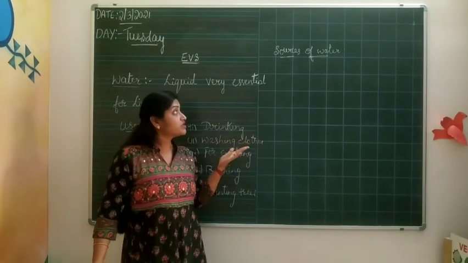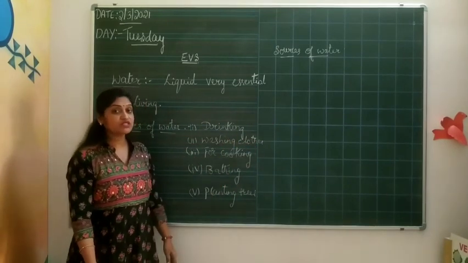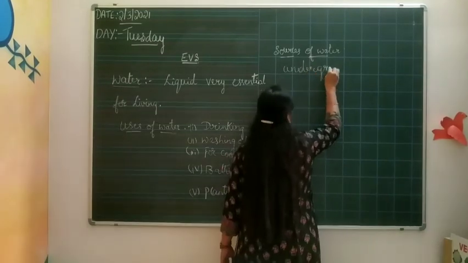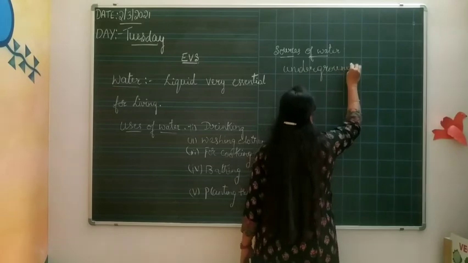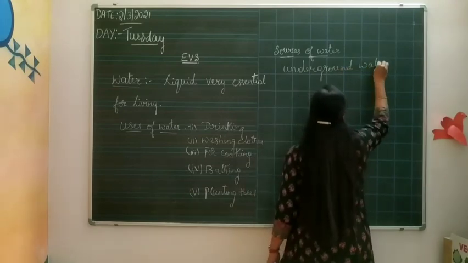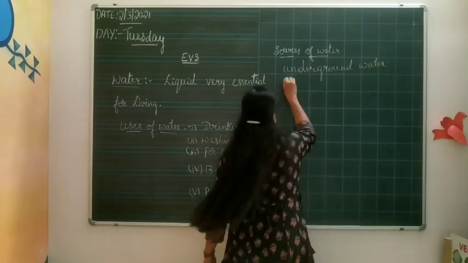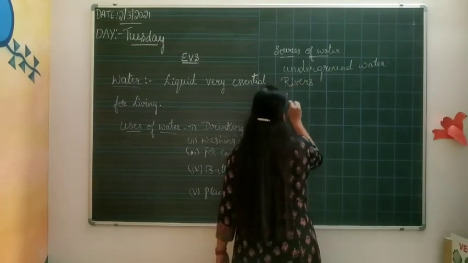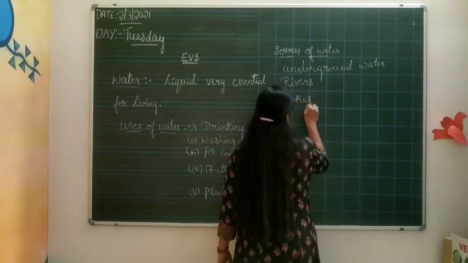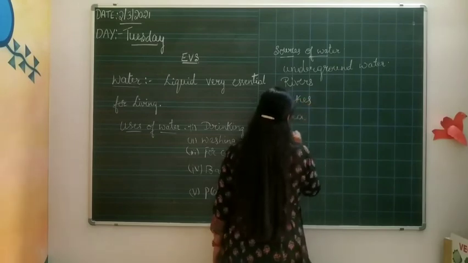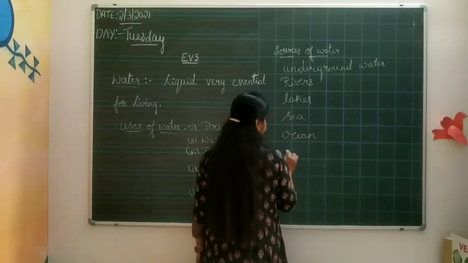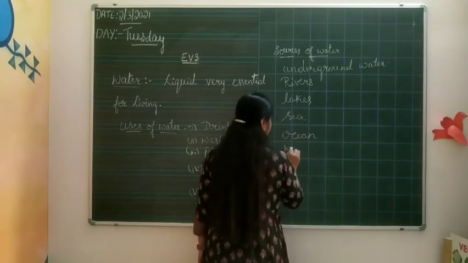So many sources of water are there, like rivers, lakes, sea, ocean, then wells.